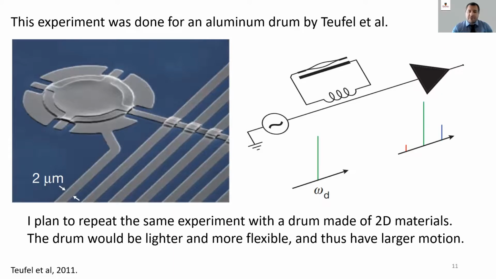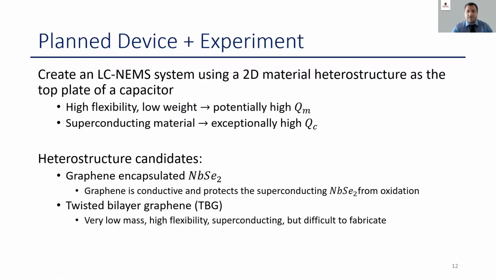Since 2D materials are flexible, thinner, and have less mass, I expect the motion to be significantly larger. So our planned device is a heterostructure made of 2D materials that is very thin, very light, and superconducting. Having a high mechanical quality factor and a high circuit quality factor will help with the measurement, as little energy is lost from the oscillations. Some candidate structures are graphene encapsulated niobium diselenide and twisted bilayer graphene.